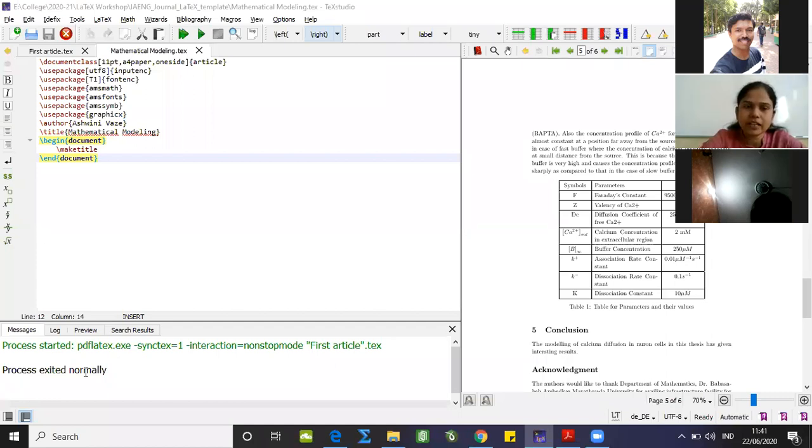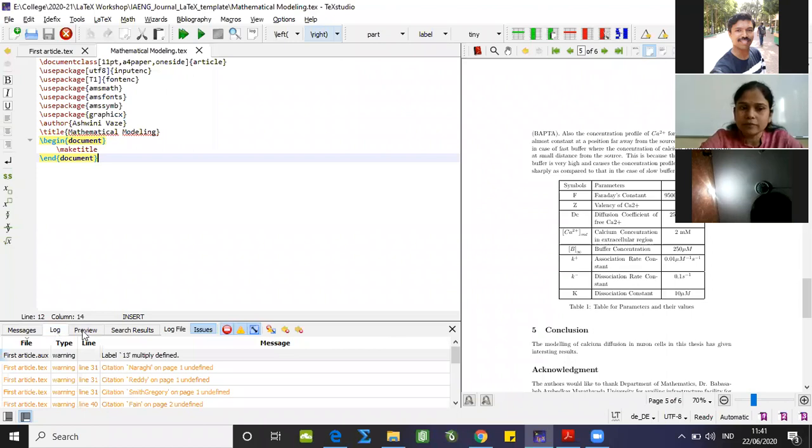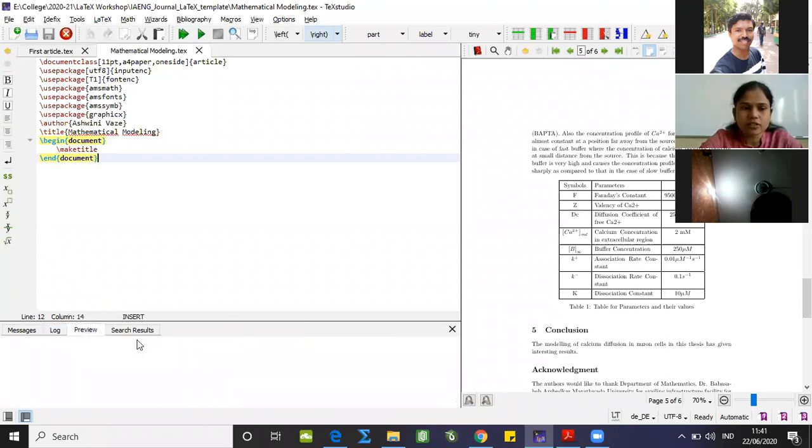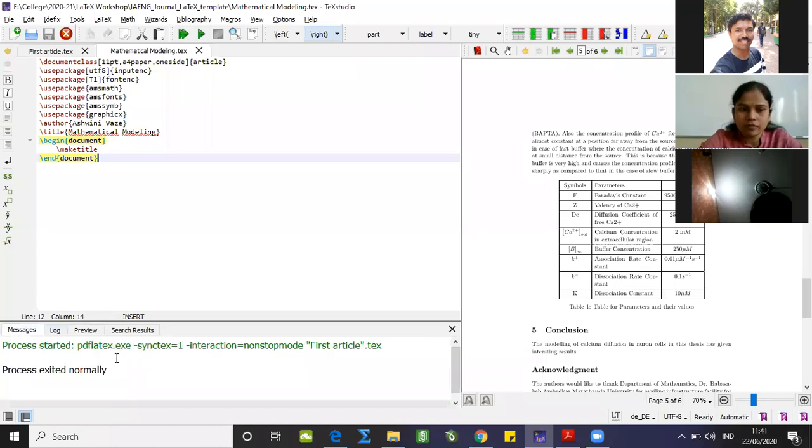So if you have any errors in your programming, this below section will help you identify what your errors are. Messages will appear over here. Then the log file will tell you the different types of errors, and the preview and search results also. So for this particular documentation, our process exited normally.